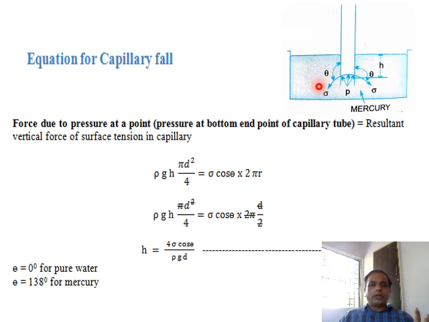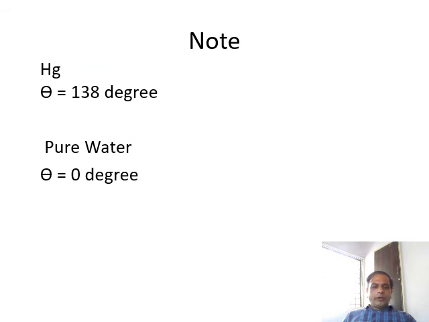It is all about capillarity, capillary rise and capillary fall. If you take mercury as the liquid in the container, cohesive force is dominant, so we find a capillary fall. If you take water as the liquid in the container, then adhesive force is dominant, and we find a capillary